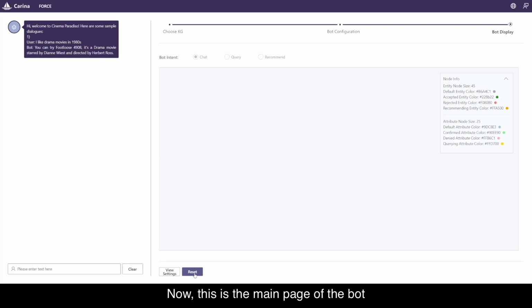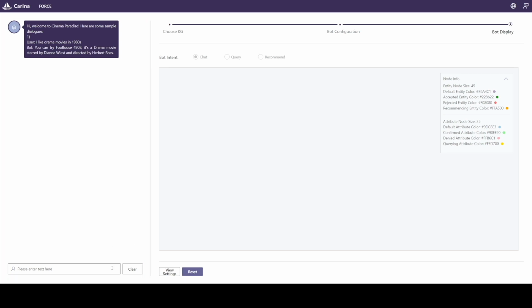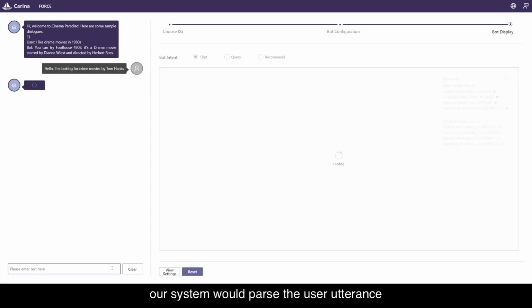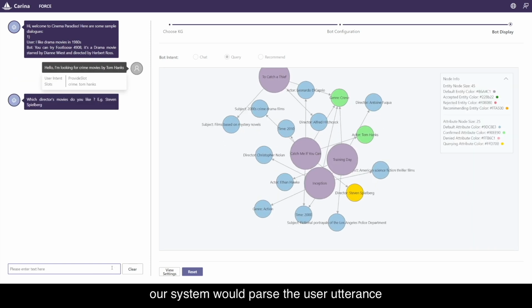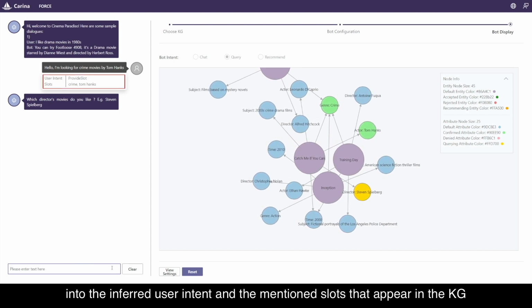Now, this is the main page of the bot. The left part is a chat window. When the user finishes the sentence and hits enter, our system would parse the user utterance into the inferred user intent and the mentioned slots that appear in the KG.